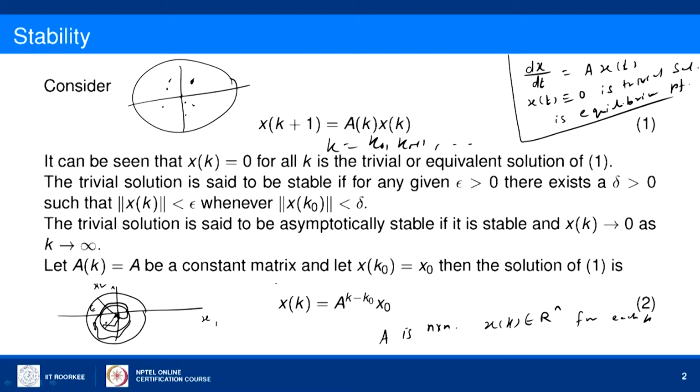It is a definition analogous to the continuous case. Now, we will see the condition on the matrix for the stability of this discrete system.